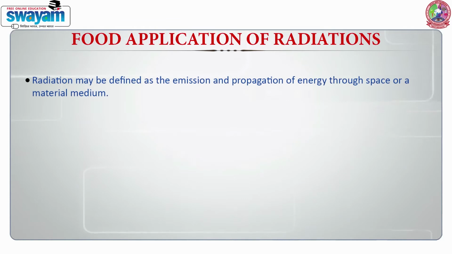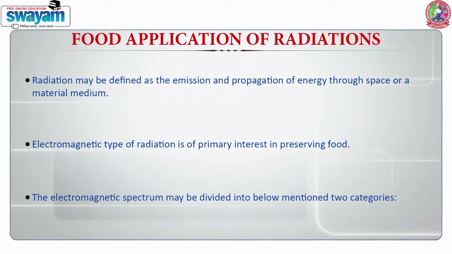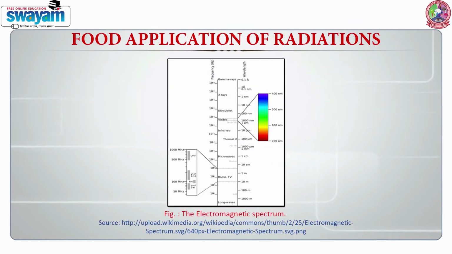Radiation may be defined as the emission and propagation of energy through space or a material medium. Electromagnetic radiation is of primary interest in preserving food. The electromagnetic spectrum may be divided into two categories, one on each side of visible light. From radio waves to infrared, there are low frequency, long wavelength and low quantum energy radiations related to thermal agitation of the food.